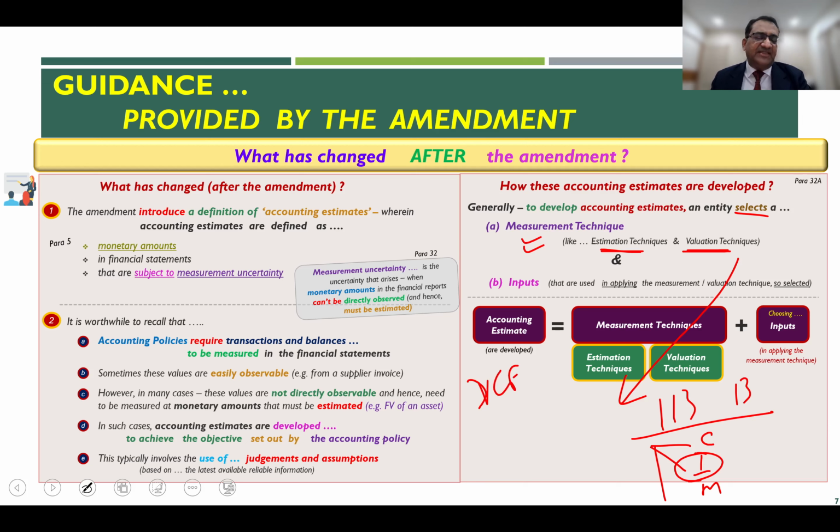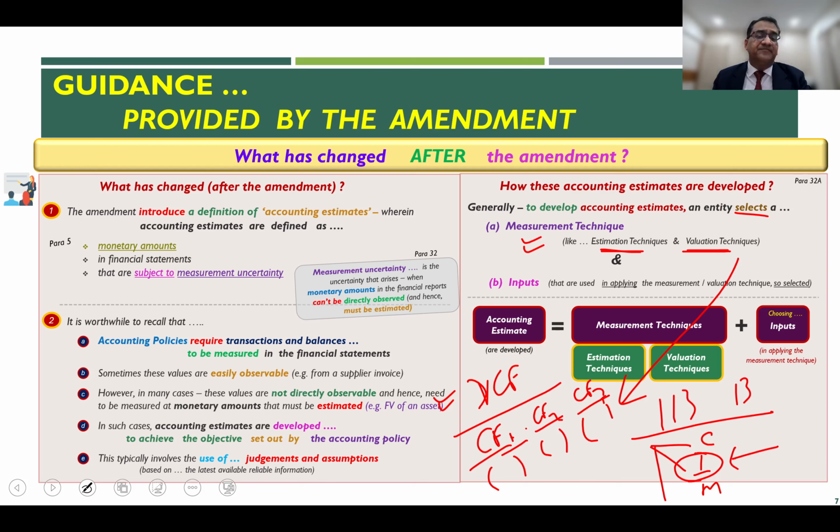Now in the DCF method, when you apply it, you try to arrive at a single number. And how is that single number arrived at? Typically by discounting the cash flows. Let's say there are 3 periods in which cash flows are expected from the asset. The cash flows associated with the asset, discounted by an appropriate discount rate, will give you the fair value of that particular asset using the DCF or the income method.